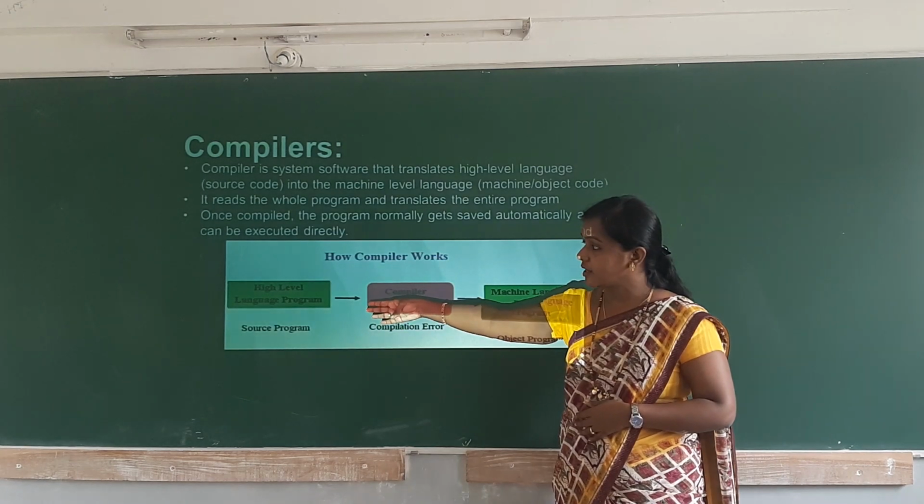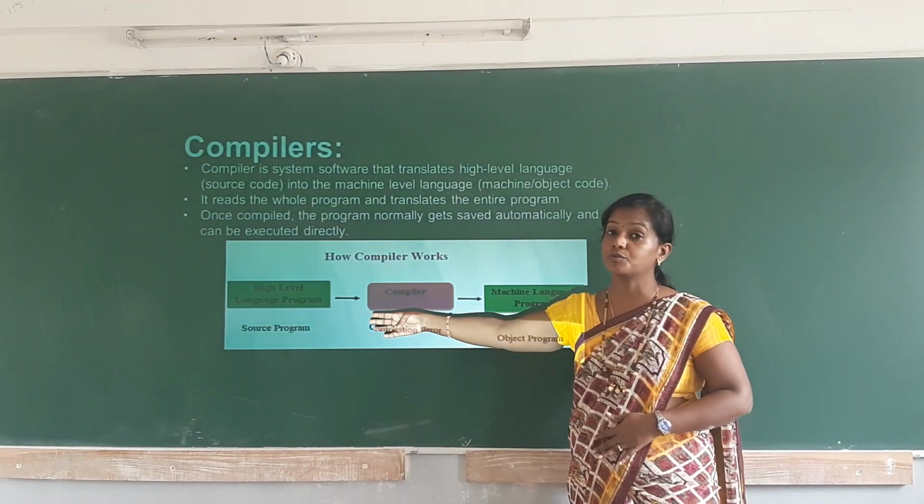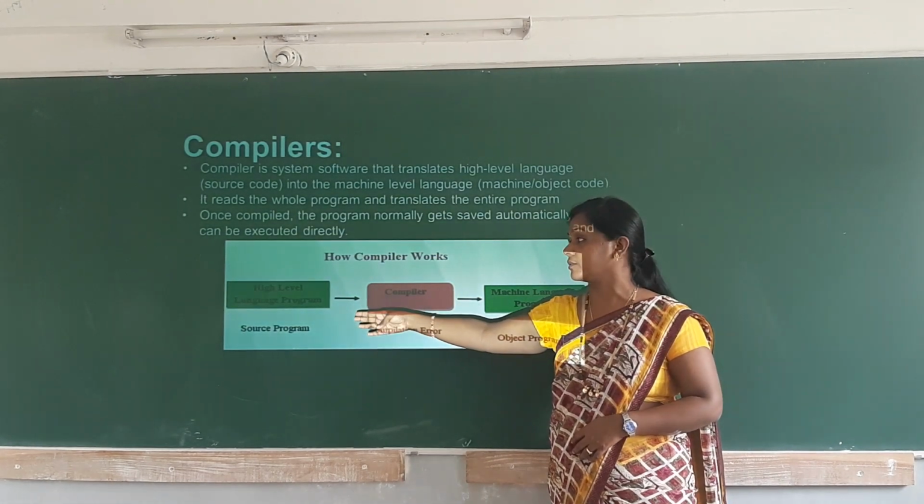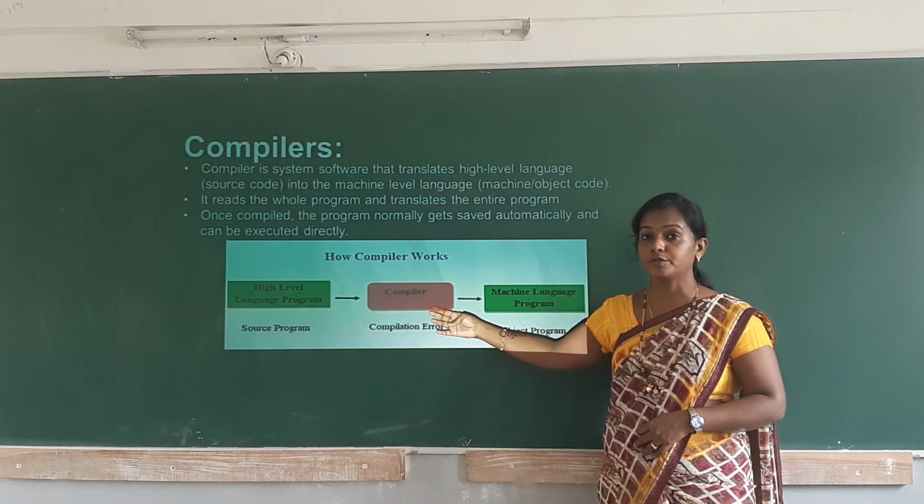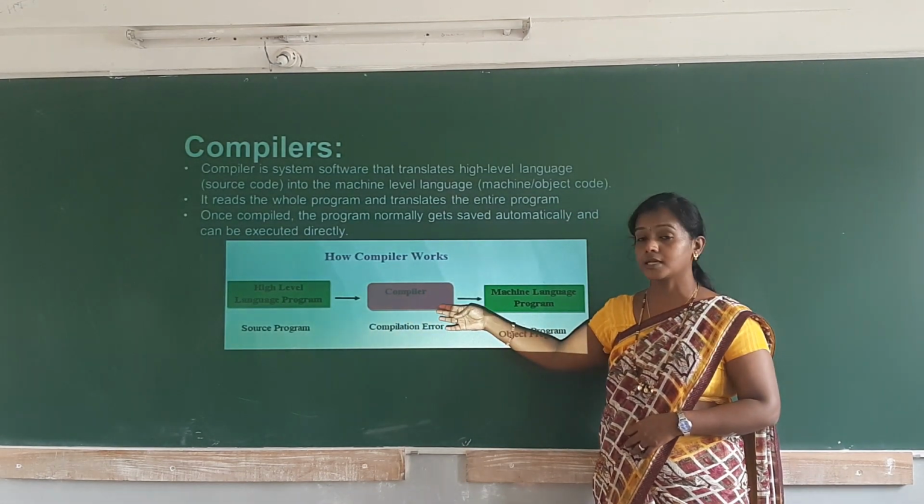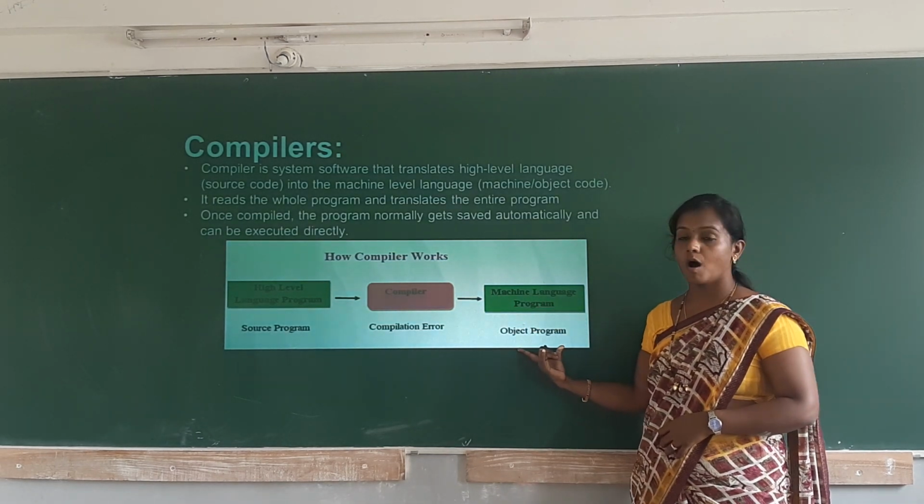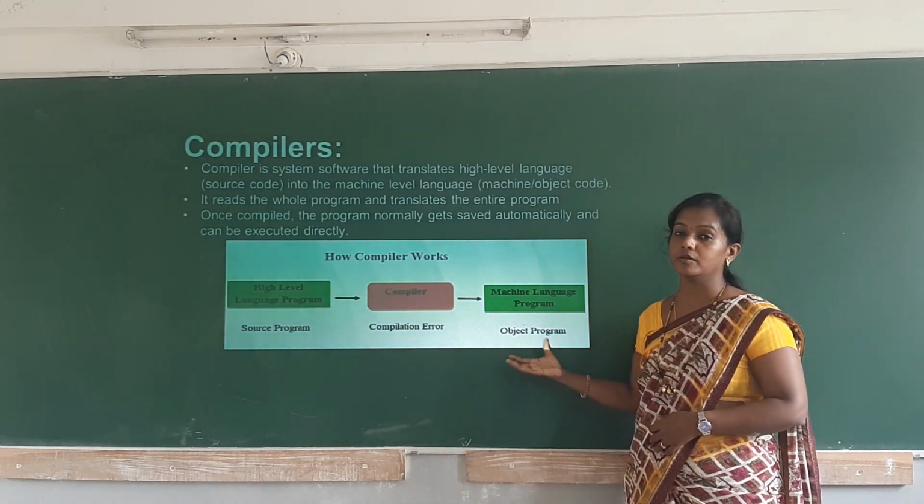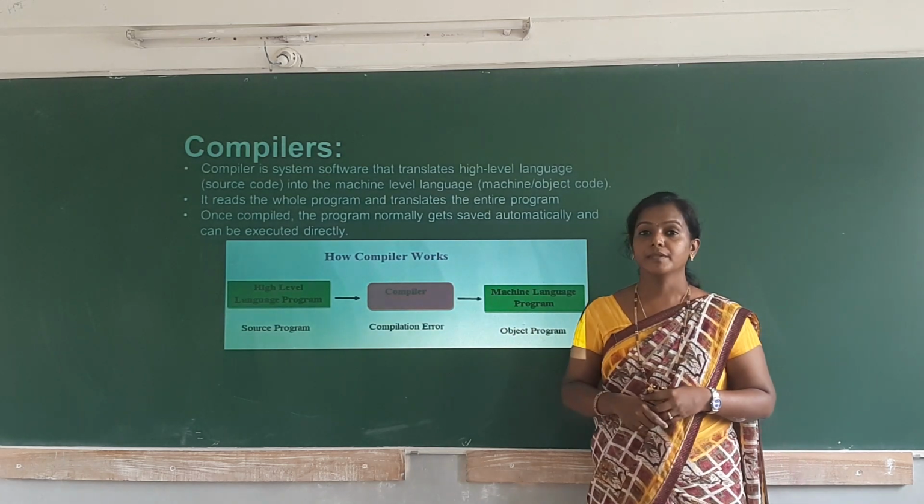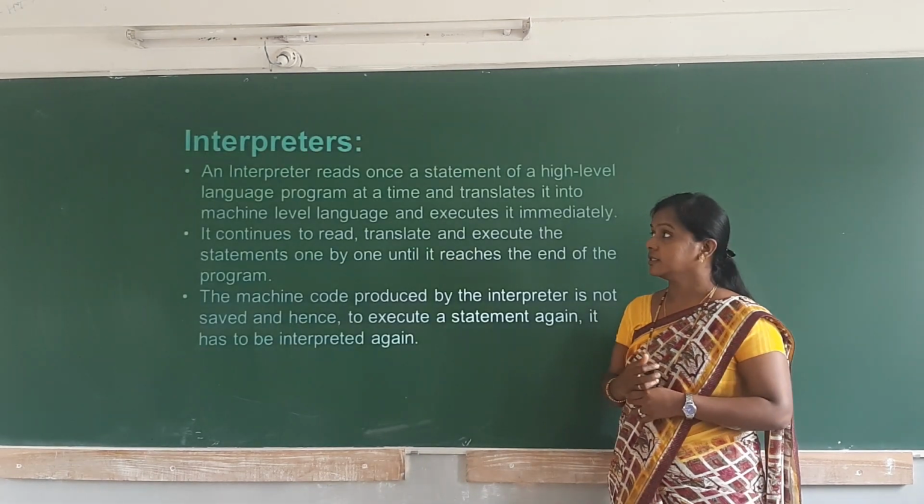We call the high level language program the source program or source code. That is given as input to the compiler, and this compiler will give the machine level language program. We call that an object program or object code. So this is the work of the compilers. Next we have the interpreters.